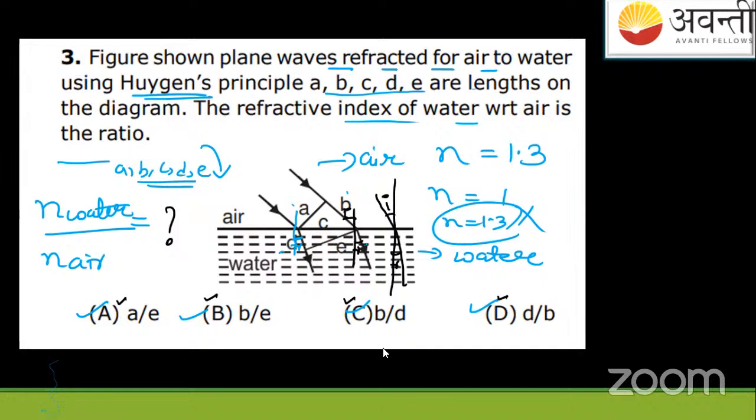Okay, so one of the students has replied. JNV Demetri student says C is the answer. We'll see whether C, that is small b by D, is the answer or not. So let us solve it now. I'm providing you a solution here. Just watch it carefully.